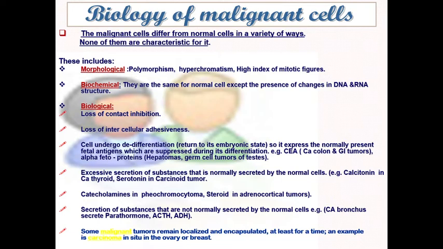There will be excessive secretion of substances that are normally secreted by the normal cell. As we know, the malignant cell has a very high metabolic activity, so it will secrete these hormones in greater amounts than the secretion of a normal cell. And this occurs in cases of medullary carcinoma, where it arises from the C cells, the calcitonin secreting cells, where calcitonin is secreted in a large amount, and it can be detected in the blood of patients with medullary carcinoma, and it can be regarded as a tumor marker.